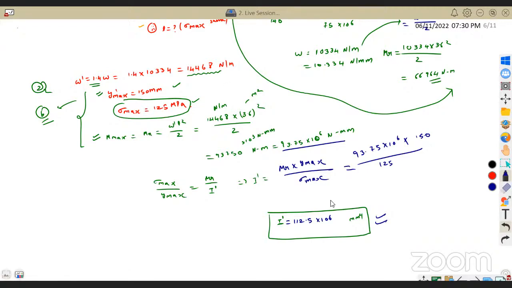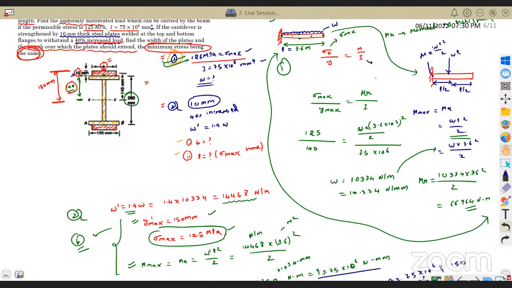See, remember one logic. What we have done is added an extra plate at the top and the bottom. By adding extra plate at the top and the bottom, we have increased the moment of inertia, right? So moment of inertia surely should be more than the 75 into 10 power 6, because initially 75 into 10 power 6 is only for the I section. Now I have added an extra plate at top and bottom, so I dash should surely be greater than I. There is no doubt about it. We cannot get 5,000 or an answer in terms of 10 power minus 6.